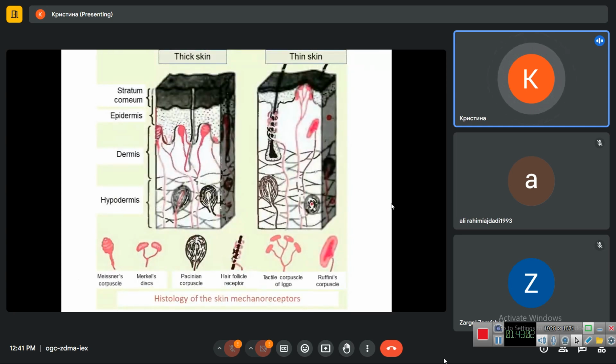Here in this picture you can see which of the receptors can be located in the skin. So in the papillary layer of dermis we have Meissner's corpuscles. Here they receive touch. In the epidermis we will have free endings. And in the lower part of the skin we will have the Pacinian corpuscles. Merkel discs are located also in the skin, in the basal layer of the epidermis.